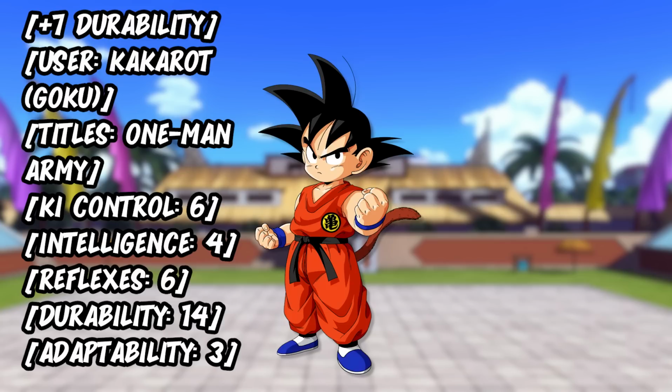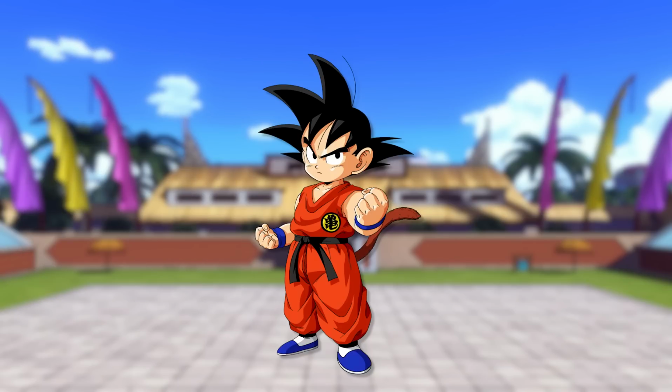Ki control 6, intelligence 4, reflexes 6, durability 14, adaptability 3. Whoa, he thinks upon feeling how much stronger he's become. Now for the 22nd Tenkaichi Budokai. Before it begins, Goku receives another notification from his system.